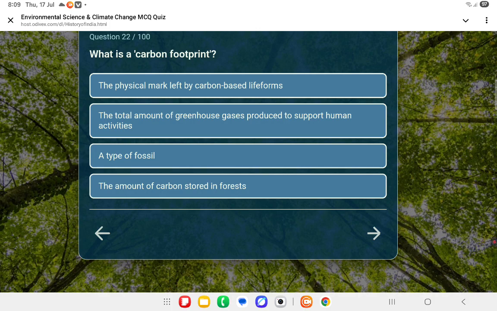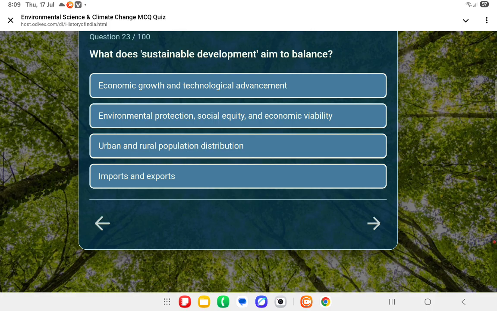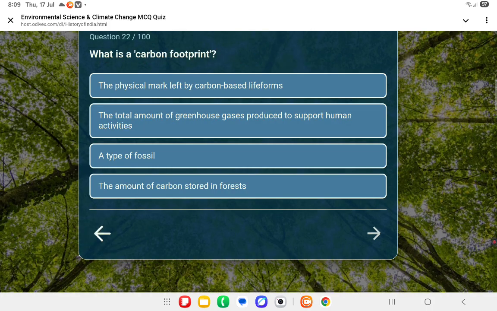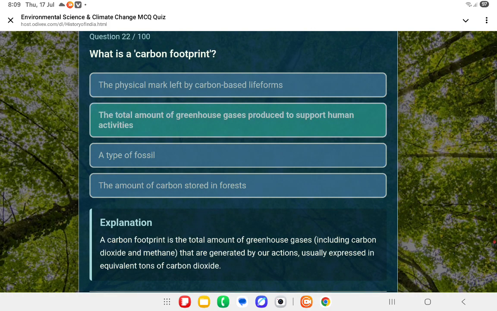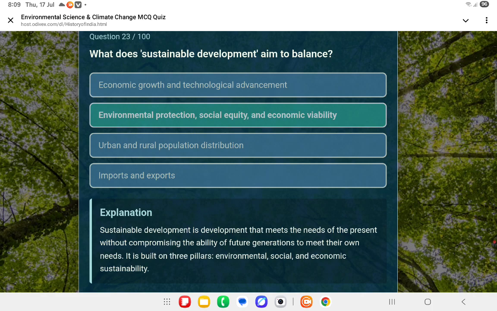What is a carbon footprint? Carbon footprint का मतलब क्या होता है? वो होता है the total amount of greenhouse gases produced to support human activities. Next question: what does sustainable development aim to balance? वो होता है environmental protection, social equity and economic viability.